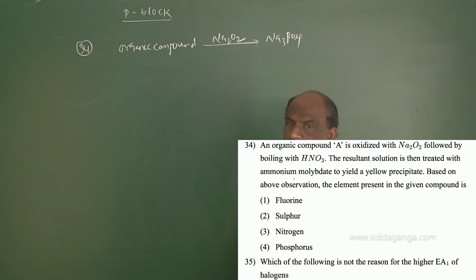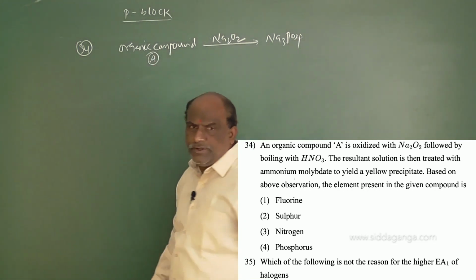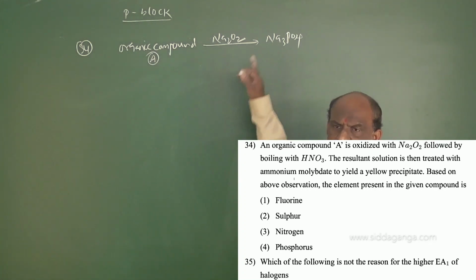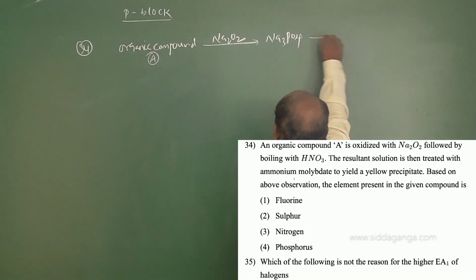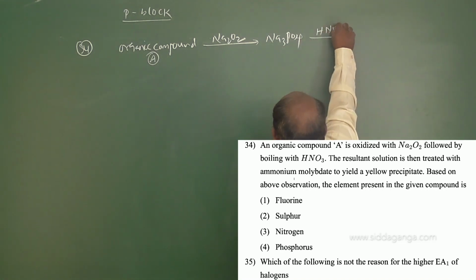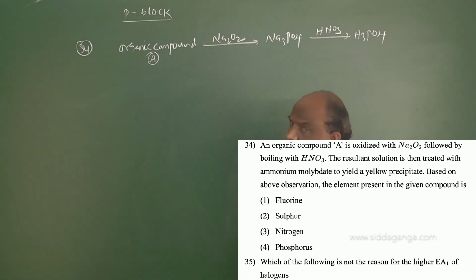Followed by boiling with HNO3 gives rise to H3PO4. H3PO4 is called phosphoric acid.